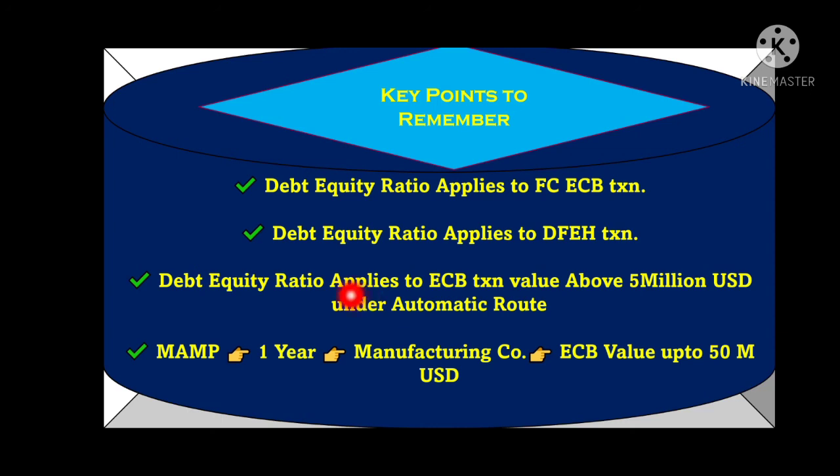After that, the last key point which I missed earlier, so I am mentioning it here. The MAMP, the minimum average maturity period, can be 1 year if it is a manufacturing company and the value of the ECB is within $50 million. A manufacturing company can avail ECB with a minimum average maturity period of 1 year if the value of the ECB is below $50 million. If it is above, then it has to be 3 to 5 years.